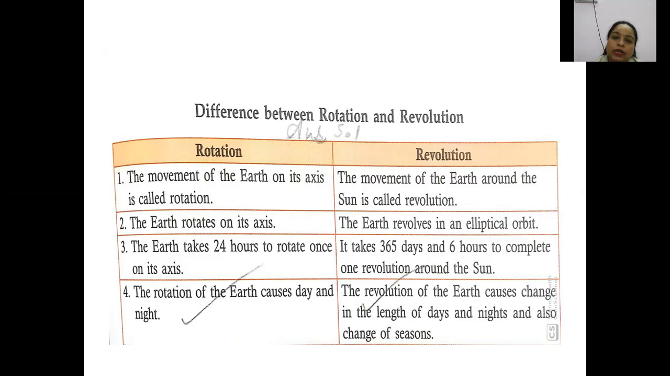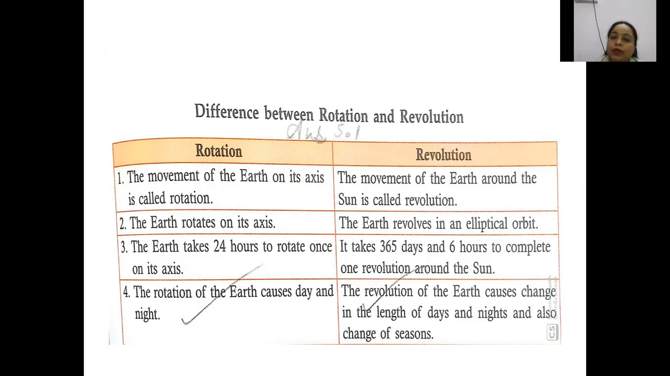So the length of the days keeps on changing. Sometimes we have longer days, like nowadays. We have very long days and shorter nights. The sun shines early in the morning and sun sets late in the evening. This means the days are longer, okay, and the nights are shorter in the summers.